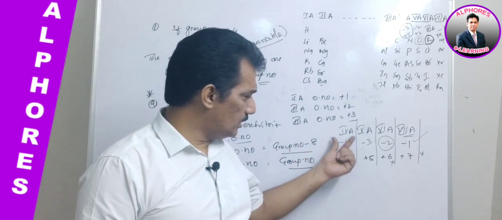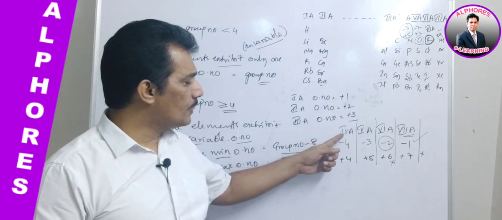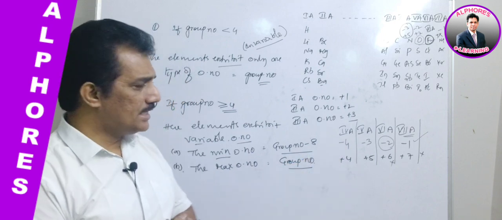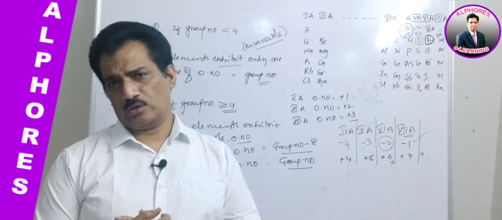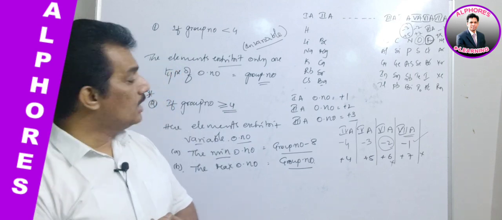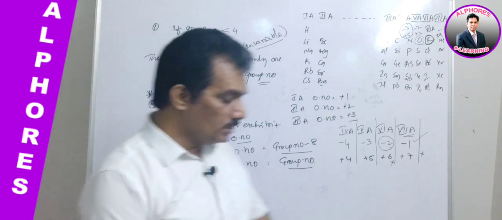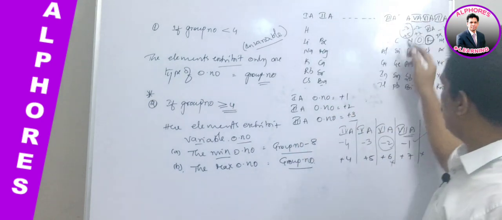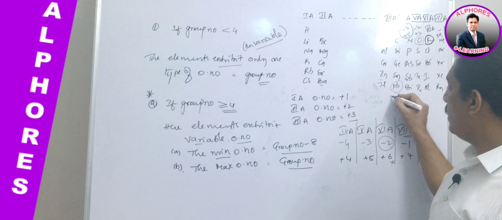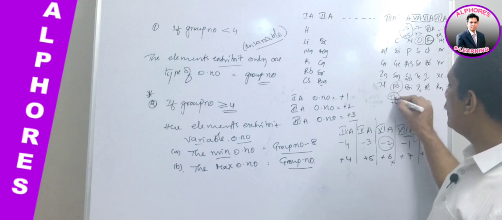Fifth, that is nothing but fourth A group. Fourth A group, generally they exhibit -4 minimum oxidation state. Mostly carbon can exhibit it, other elements are not supposed to exhibit minus oxidation states because they are not interested to take the electrons. Clear? And the maximum oxidation state is assumed to be +4. But the last element, lead, in the fourth A group, -4 is not possible. Here +2 and +4, of these two, +2 is stable.